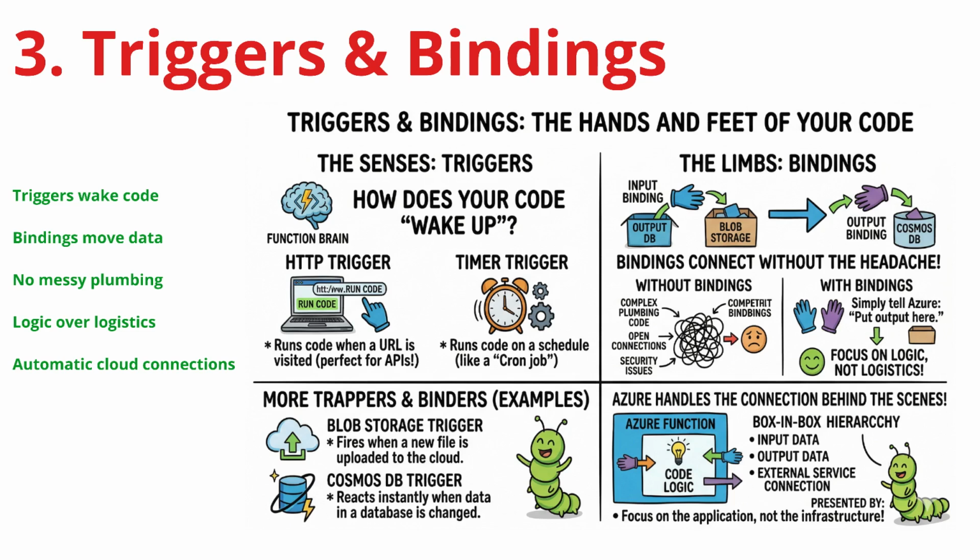An HTTP trigger wakes the brain up when someone visits a web link, perfect for APIs. A timer trigger is like an alarm clock, firing off code on a set schedule. We also have blob storage triggers that react the moment a new file is uploaded, and Cosmos DB triggers that sense whenever data changes. Once the brain is awake, it needs bindings to get things done.